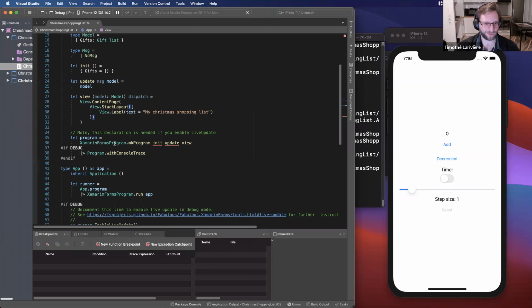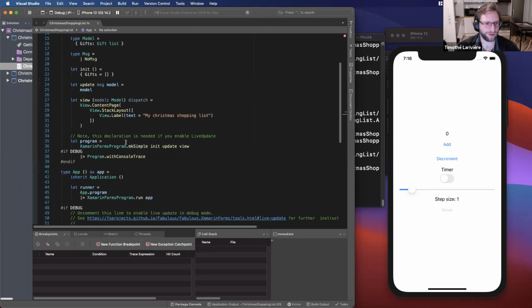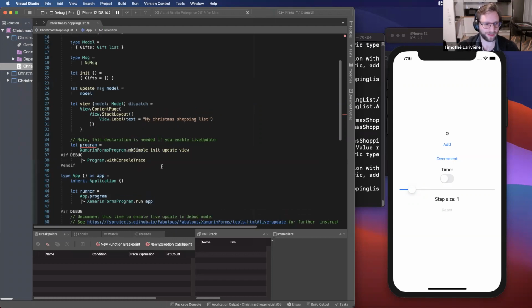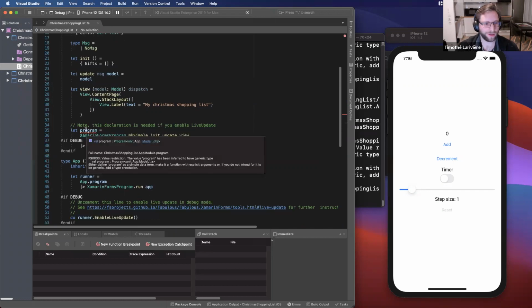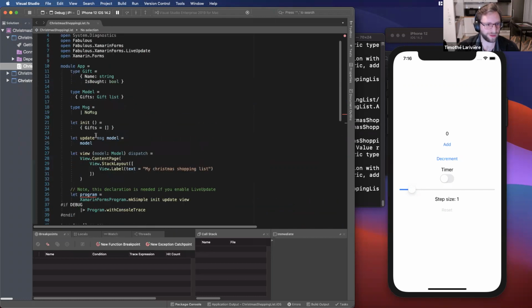And let's finish fixing the code. So here I'm making a simple program. One thing that you can see is that the parameters don't have any types defined for them, except for this one where it's explicitly added. So that's what I was saying before. It's type inference. By default, it already knows what you're doing.